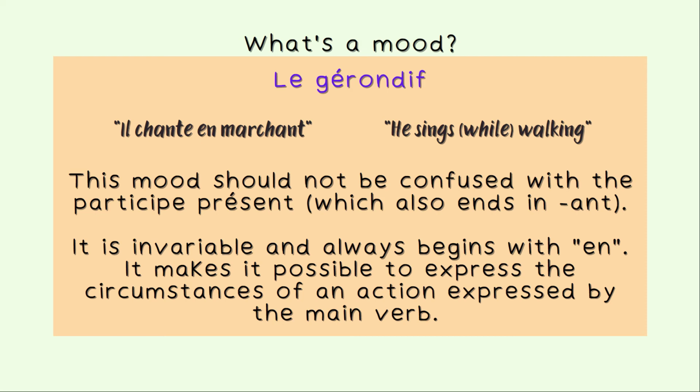Those are two different things. It is invariable and always begins with en. It makes it possible to express the circumstances of an action expressed by the main verb. So you have the main verb here, il chante, and then you add the gérondif to express the circumstances, like he sings, this is the main verb, and then you add the circumstances, while walking.